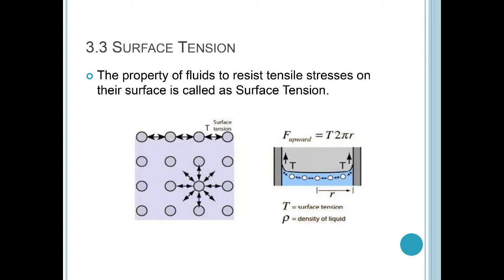Surface tension. The property of a fluid to resist tensile stress on its surface is called surface tension. Mathematically, surface tension is given as force per unit length. It is denoted by either capital S or capital T.